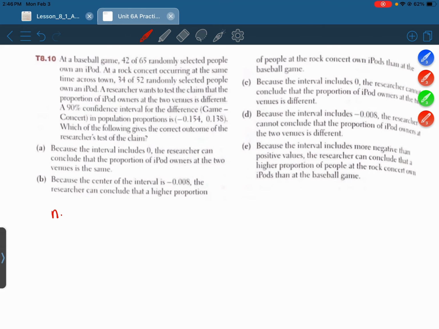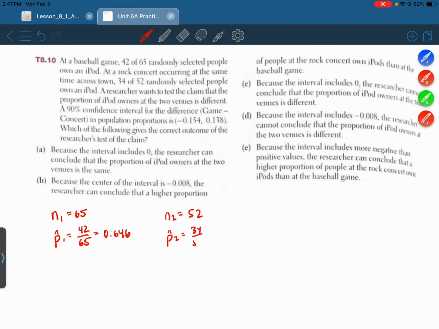So n1, it's the baseball game, 65. p-hat 1 is 42 out of 65, or 0.646. Okay. n2, that's the rock concert, is 52. p-hat 2 is 34 out of 52, which is 0.654.